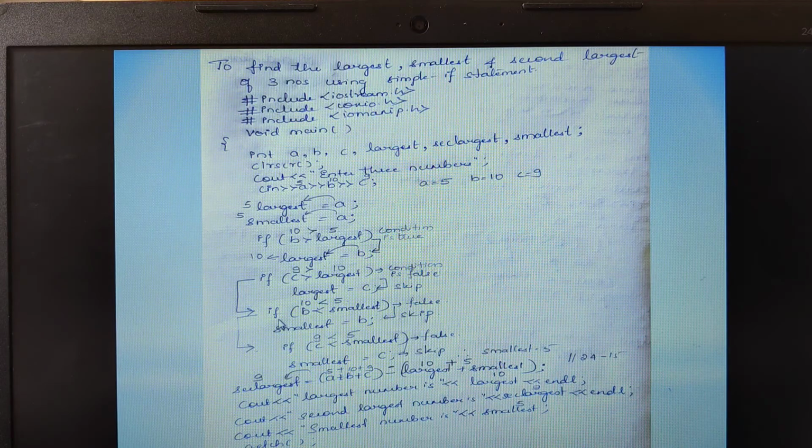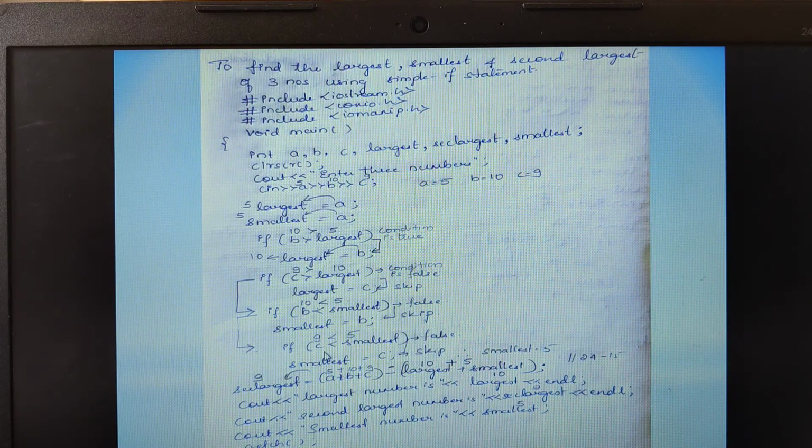I am checking if b is less than smallest, then move the value of b into the variable known as smallest. So now check here. What is the value of b? B is 10. What is the value of smallest? Smallest is 5 because I have moved the value of a to the smallest. Whether 10 is less than 5, my condition is false. Since this condition is false, the true part of the statement is skipped. In fact, the control jumps to the next statement.